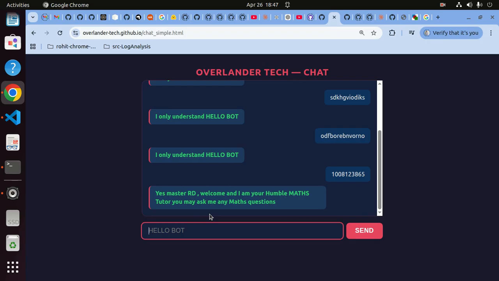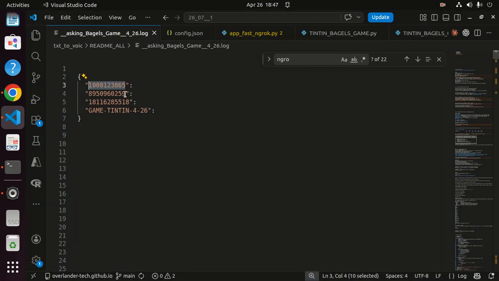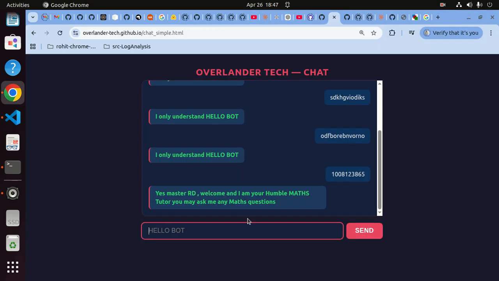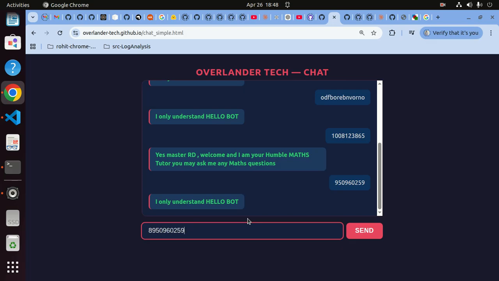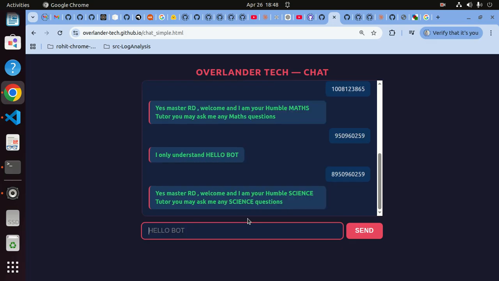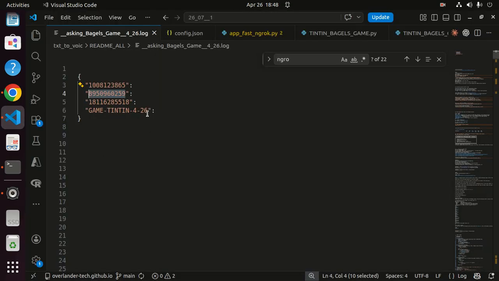So whatever, just a placeholder for now. But you can have it routing to a separate agent altogether. So the real agent. Now, as of now, what we have is non-LLM. This is a non-LLM chatbot, a hard-coded chatbot, which is just routing through FastAPI to a couple of things. Okay, if I send it this, it doesn't respond. But I again send it this, the complete digits, and it responds saying that I'm your science tutor. You can ask me science questions. Okay, so whatever. So fancy, and it'll come up with geography or any other thing.